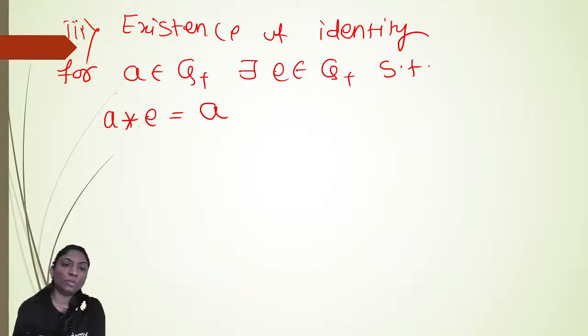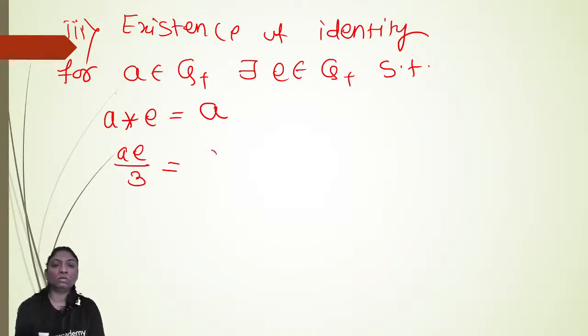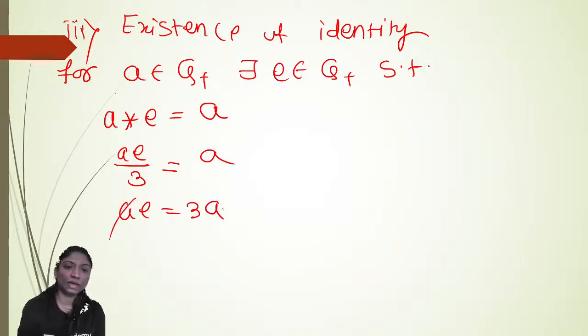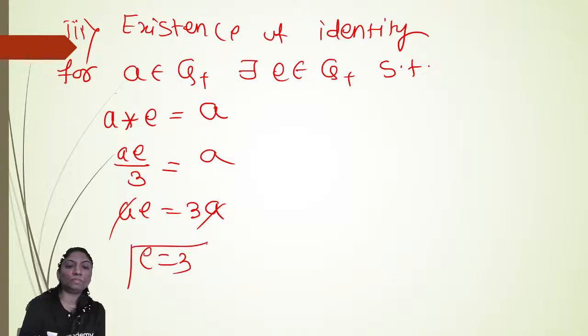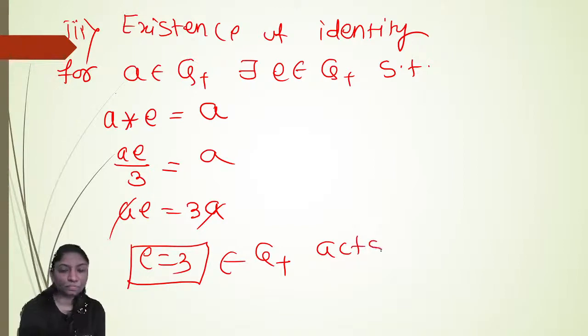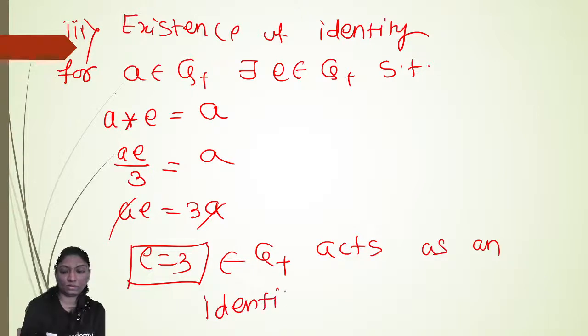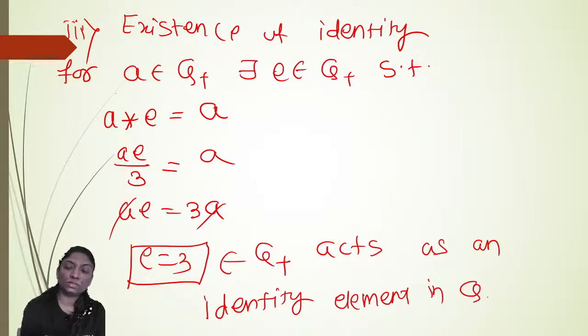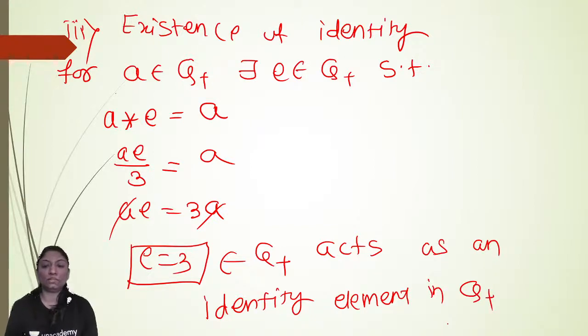Okay, so how is the star operation defined on two elements? ae by 3 is equal to a. So if you see here, a is equal to ae by 3, so a is equal to 3a... so a gets cancelled out. So here e is equal to 3, which is also present in Q plus. It acts as an identity element in Q plus.